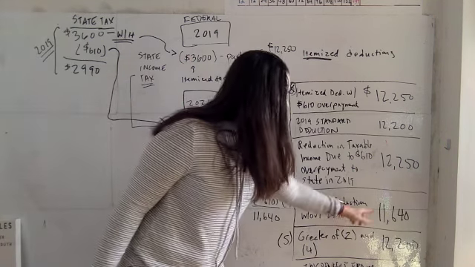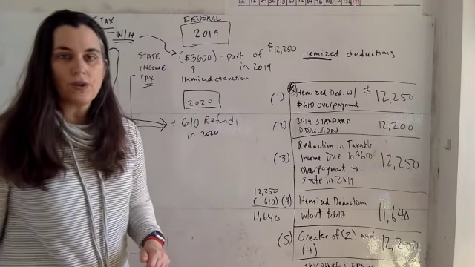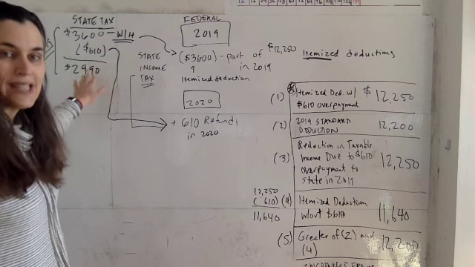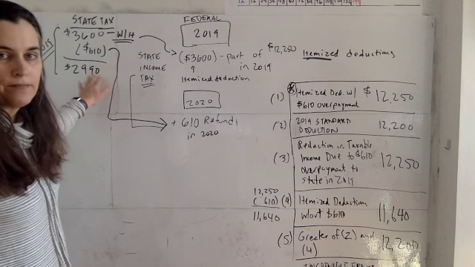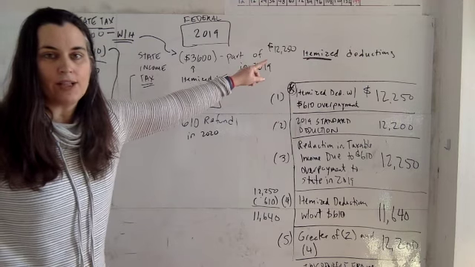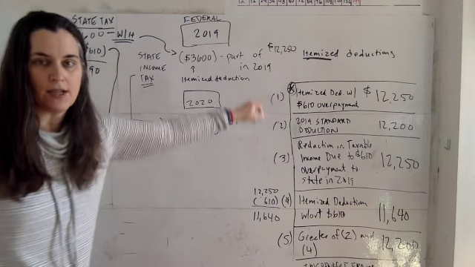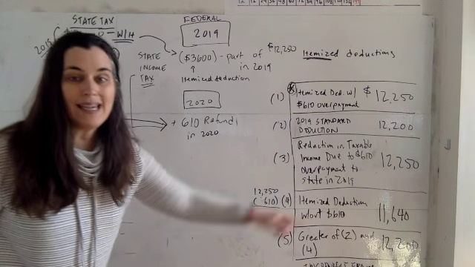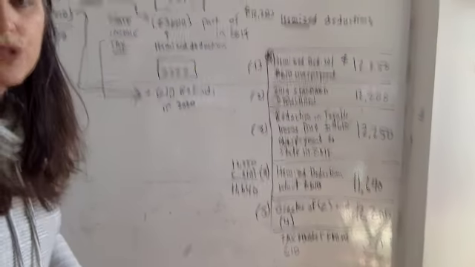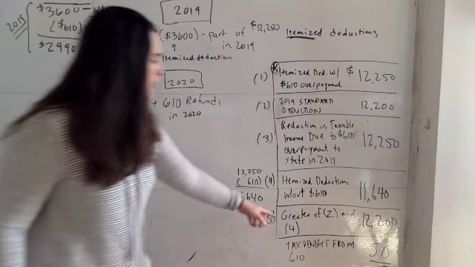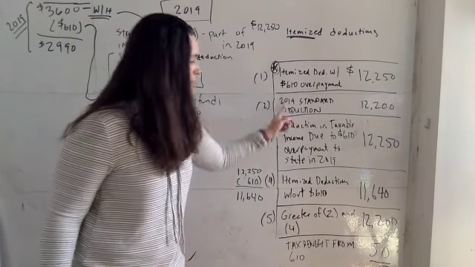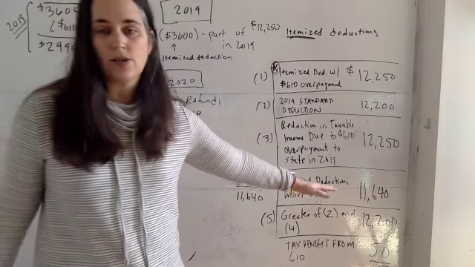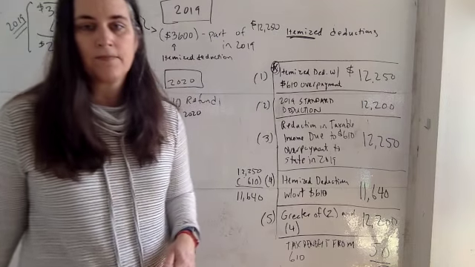He would have actually only had $11,640, okay? So another way of thinking about that is, if he had used the true state tax number that he truly owed, then he wouldn't have had $12,250 in itemized deductions. He would have had only $11,640, which means he would have chosen in 2019 the standard deduction of $12,200, okay? Because it wouldn't have made sense for him to choose $11,640. He would have just chosen the standard instead.